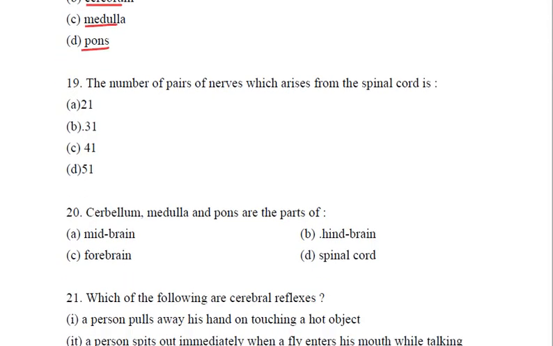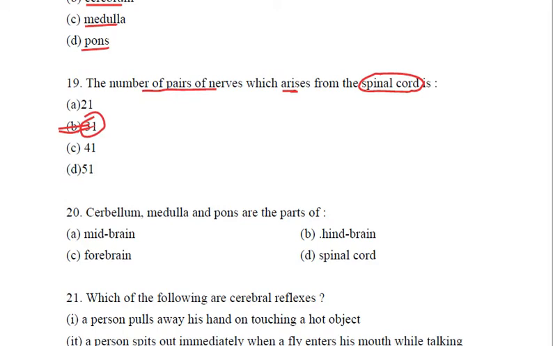Next question. The number of pairs of nerves which arise from the spinal cord. We need to remember that 31 pairs arise from the spinal cord. In the previous class, if you remember, there was a question regarding cranial nerves. There are 12 pairs of cranial nerves, whereas spinal nerves are 31 pairs. So please make a note of it. It is 31 pairs of spinal nerves.